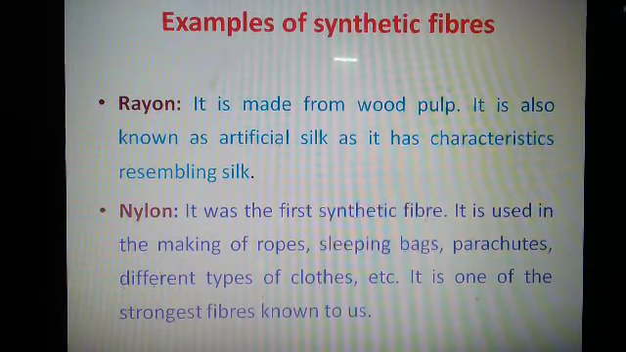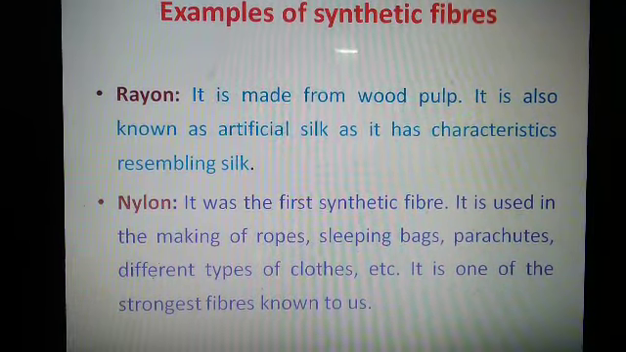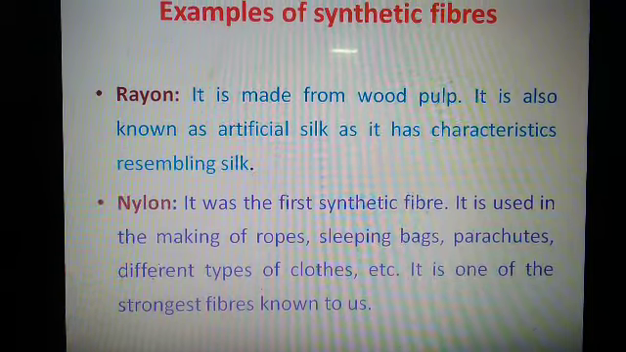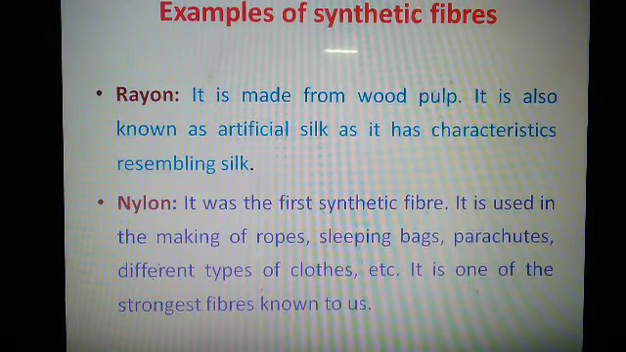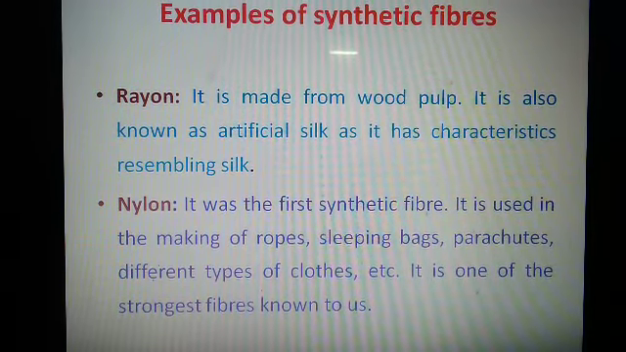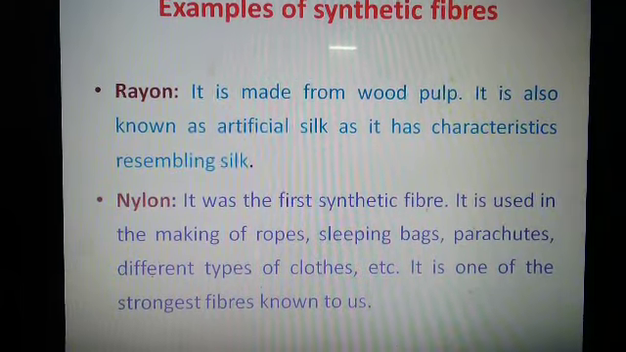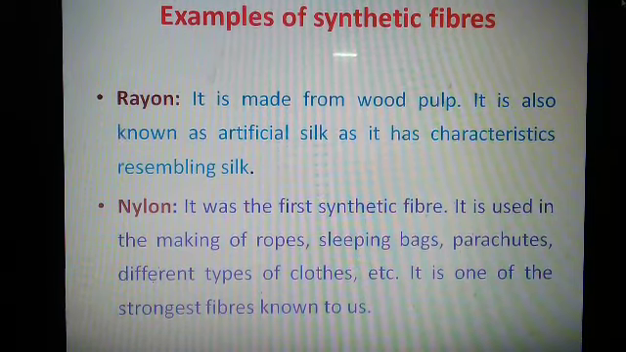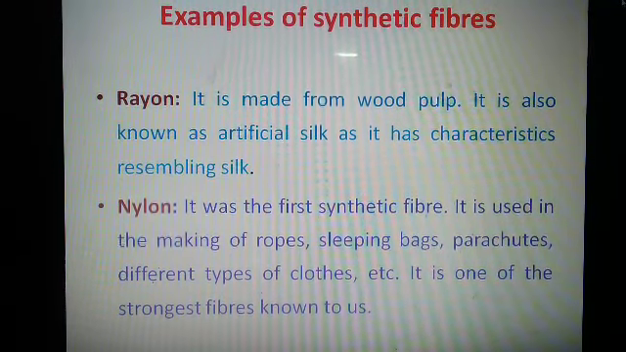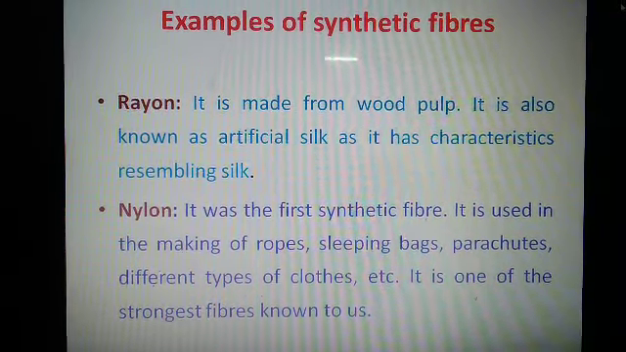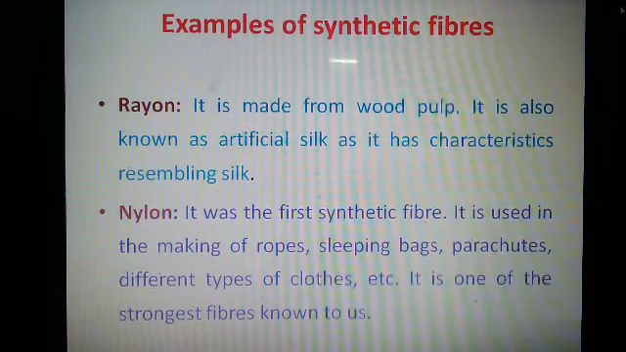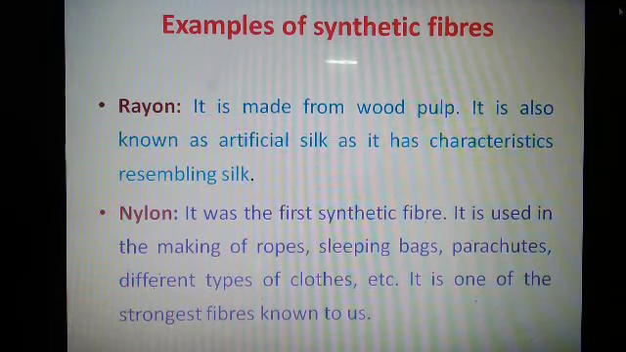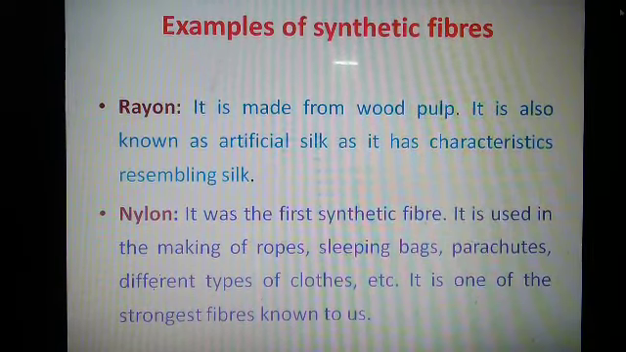So now let's get to know something more about these fibers. Rayon. It is made up of wood pulp. It is also known as artificial silk as it has characteristics resembling silk. Second one is nylon. This is the first synthetic fiber. It is used in making of ropes, sleeping bags, parachutes and different types of clothing, etc. It is one of the strongest fibers known to us.